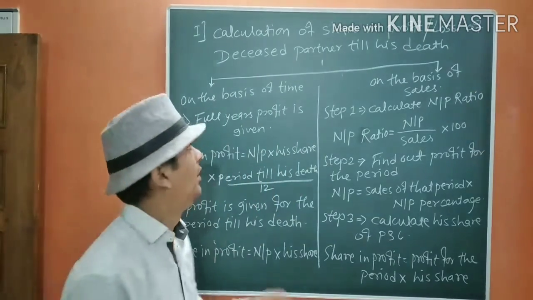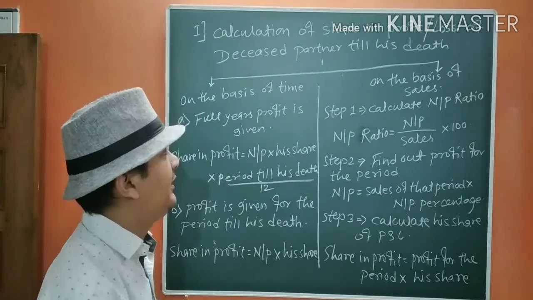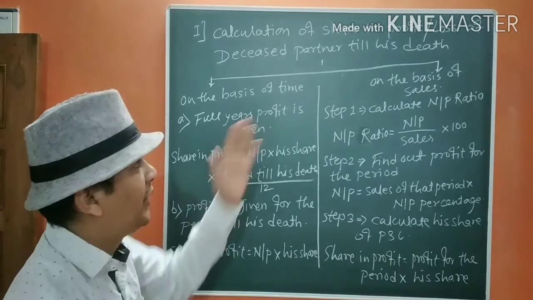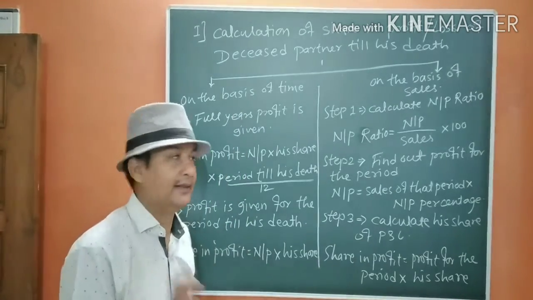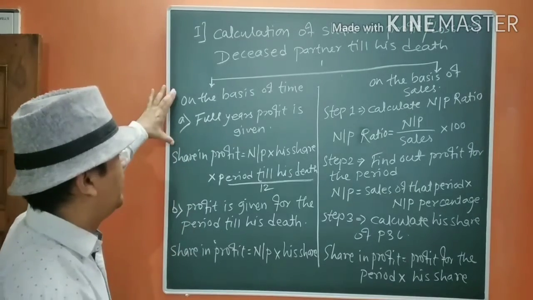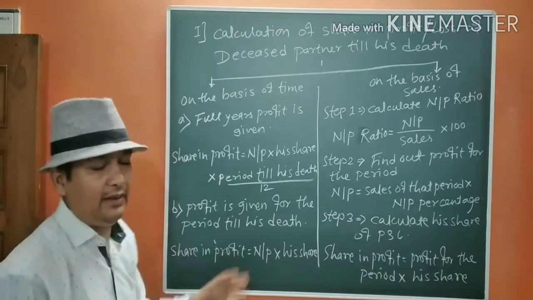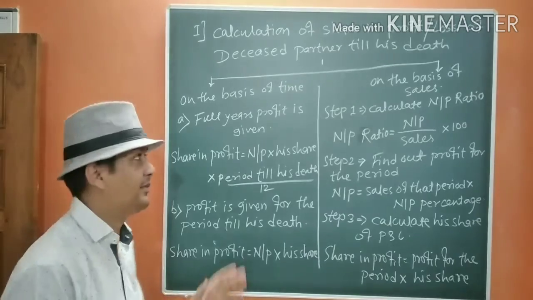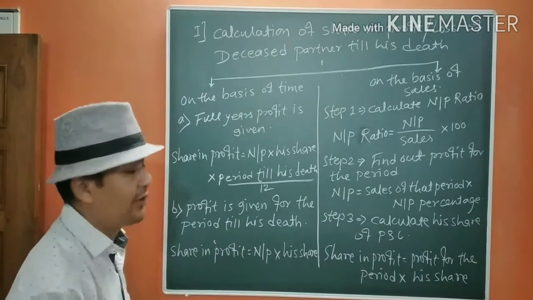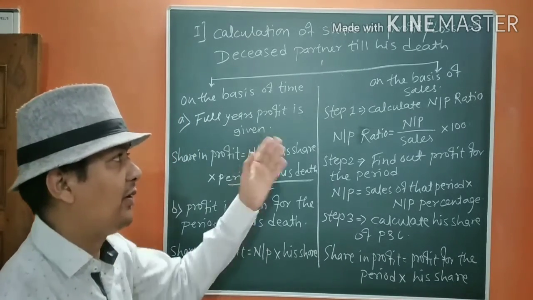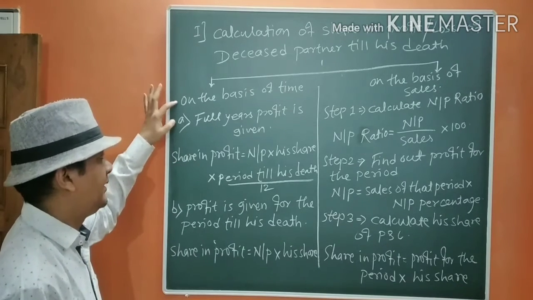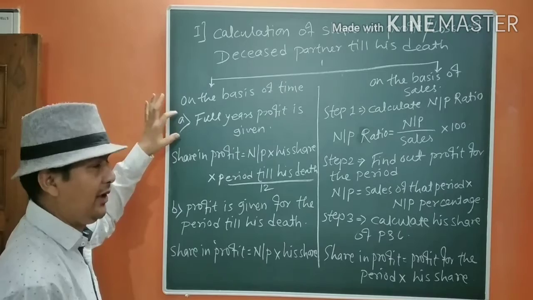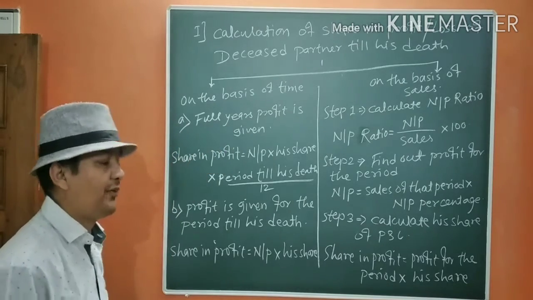Now we are going to calculate the share of profit or loss of the deceased partner till his death. There are two main basic concepts. The first one is on the basis of time. The second one is on the basis of sales, that is, turnover. First, on the basis of time, a full year's profit is given.